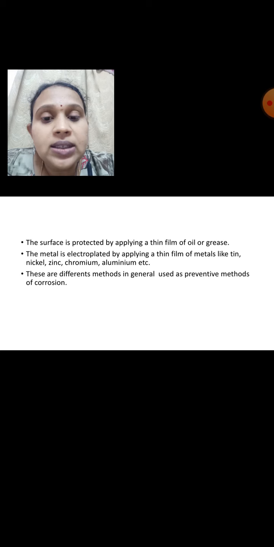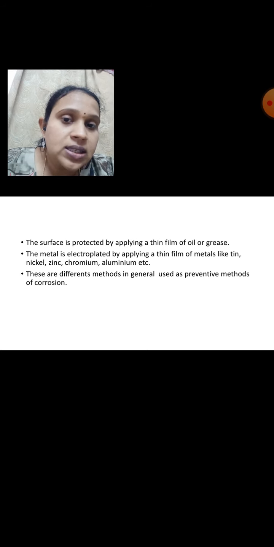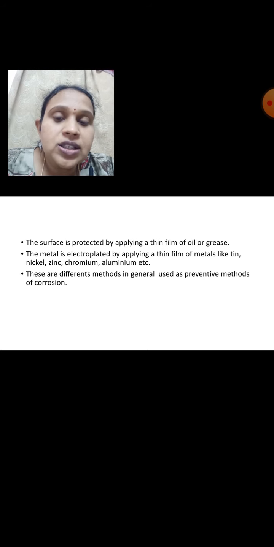There are other methods also. Another one is that the surface is protected by applying a thin film of oil or grease. If you observe, cycle chains are coated with grease and oil in order to reduce friction.